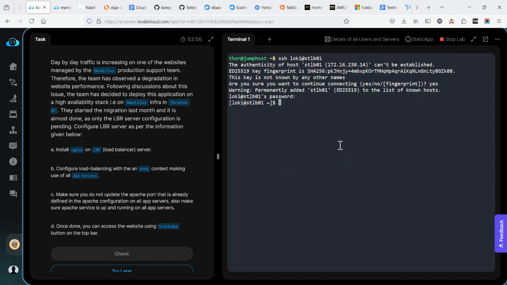Okay, so I'm now in the load balancer server. I'm going to install Nginx, so let me switch to the root user.